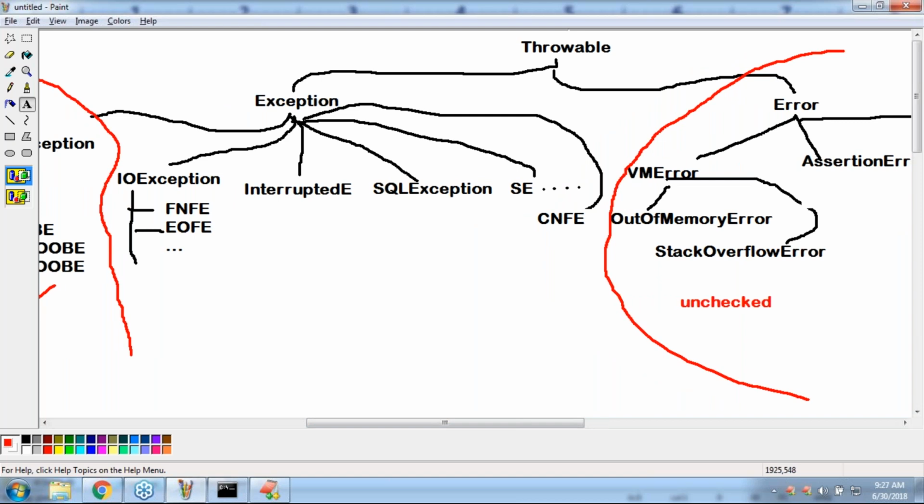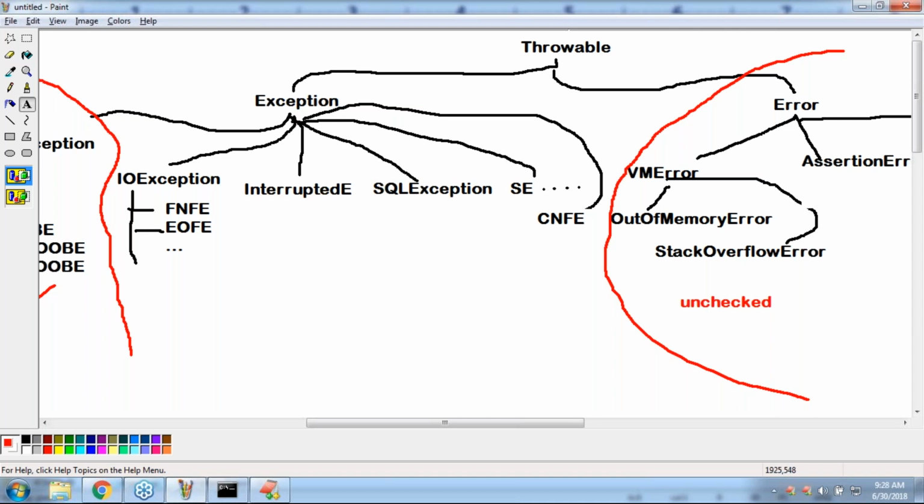So what is a checked exception, and what is an unchecked exception? You people should have clear clarity about this terminology, because the throws keyword is always associated with these things. That's why you should compulsorily have clarity about checked and unchecked. Even for the interview room, this is a very important concept.